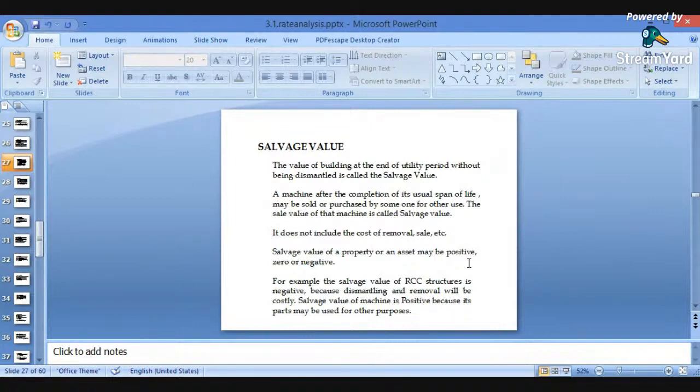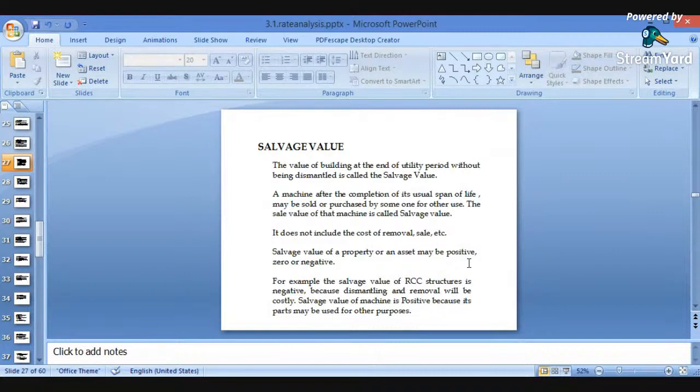Salvage value of a property or an asset may be positive, zero, or negative. In some cases there may be a positive value, in some cases it may be a negative value, or in some cases there will not be any value related with the salvage of the structures. Again, there is an example for the salvage value. The salvage value of RCC structures is negative because dismantling and removal will be costly. Salvage value of a machine is positive because its parts may be used for other purposes.